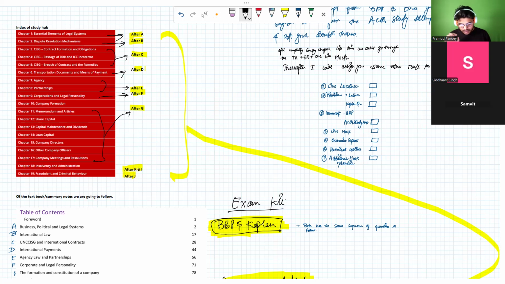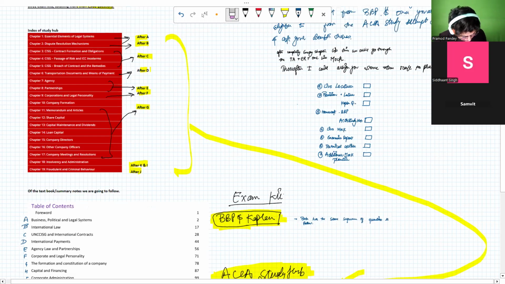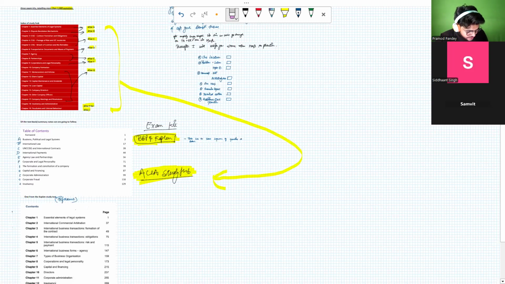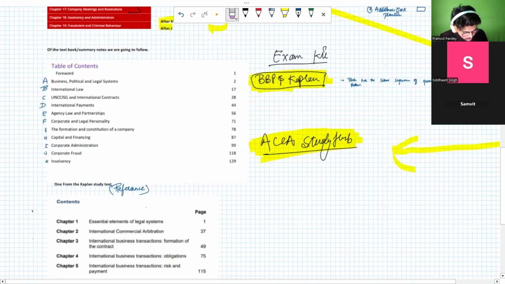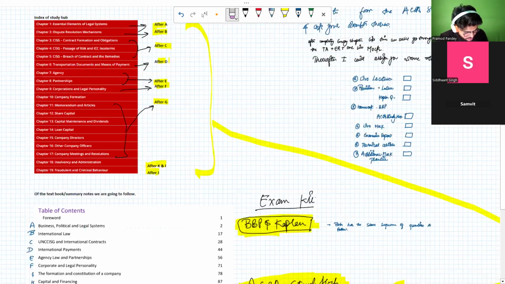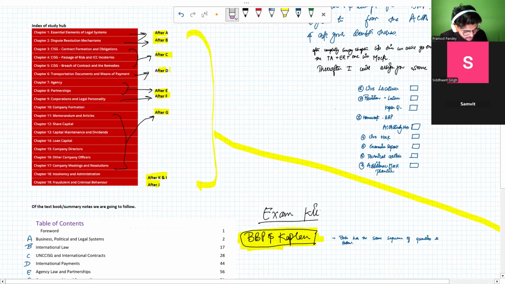I will be doing questions from the Kaplan and the BPP on your side. I have planned it this way: I have given A, B, C, D over here just to mark or assign the areas. Once you complete the A portion and revise from the notebook, you will watch the Kaplan question practice or at least revise by yourself after going through the lectures.